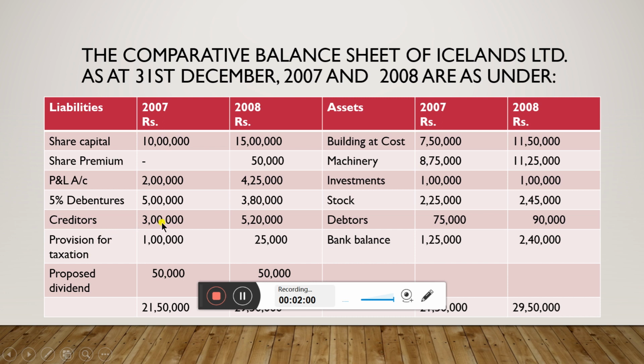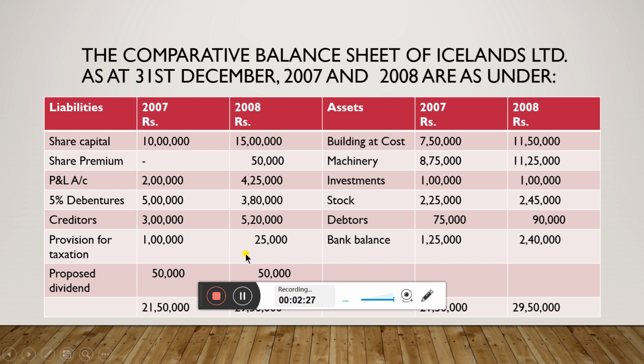Creditors in 2007 3 lakh, in 2008 5 lakh 20,000. This will be taken under the statement of changes in working capital. Provision for taxation in 2007 1 lakh rupee is maintained as provision. In 2008 rupees 25,000 is maintained as provision for taxation.